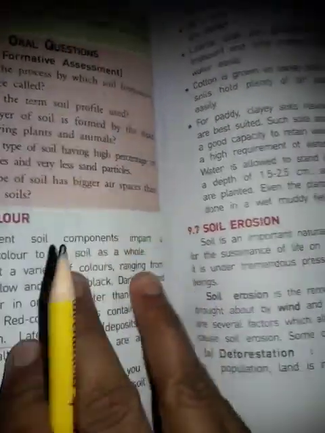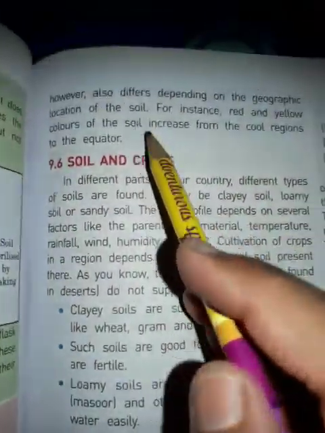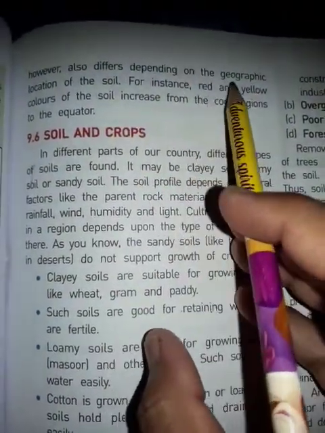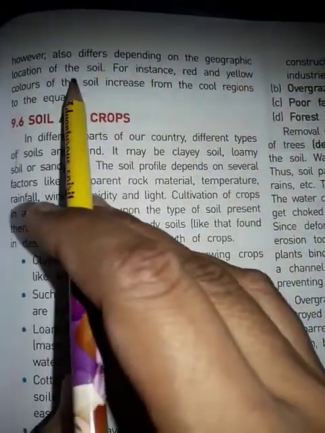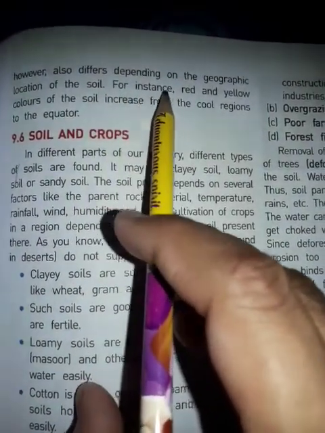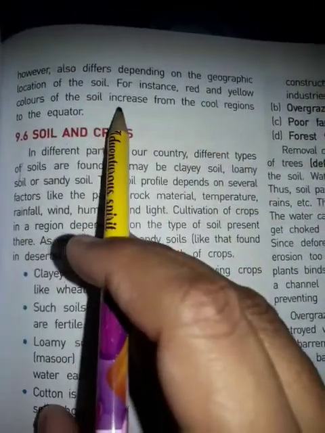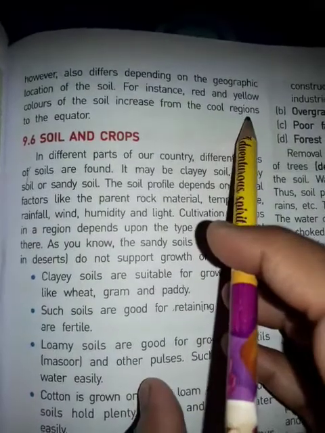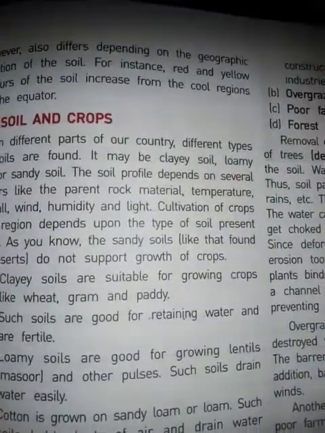The soil color, however, also differs depending on the geographic location of the soil. For instance, the red and yellow color of the soil increases from the cool regions to the equator.